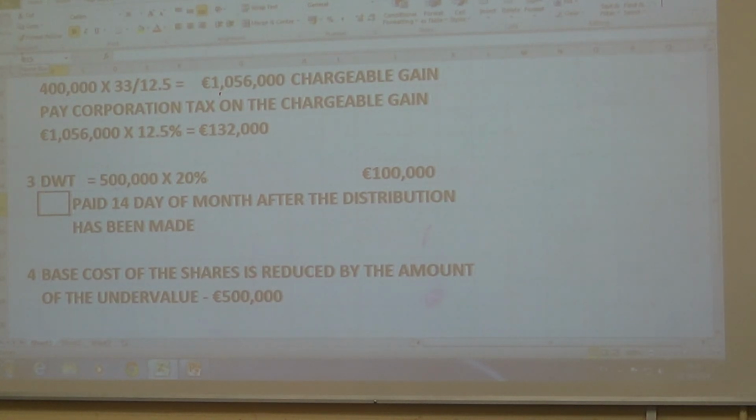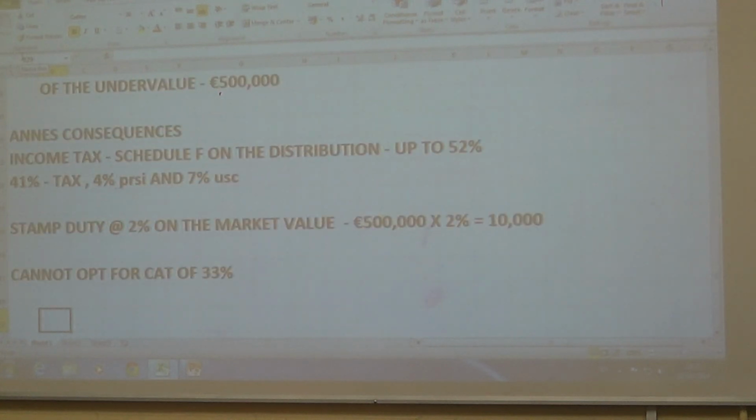That's costing her half. She has the asset, she has a 500,000 building, but it's costing her half, isn't it? It's costing her 250,000. Of course, if you look at the 52%, 500.